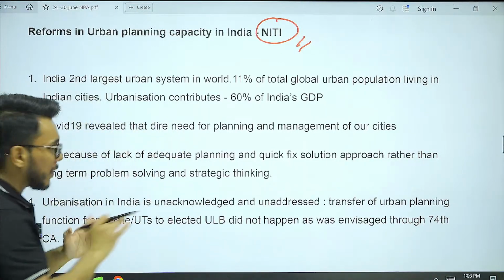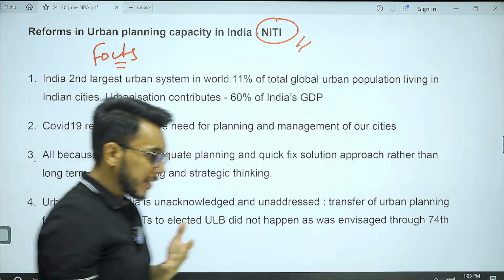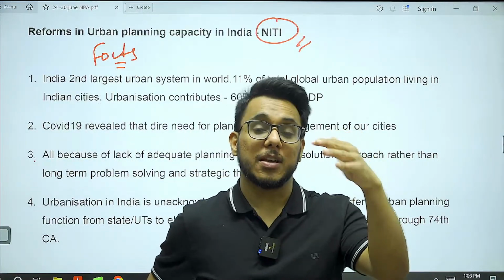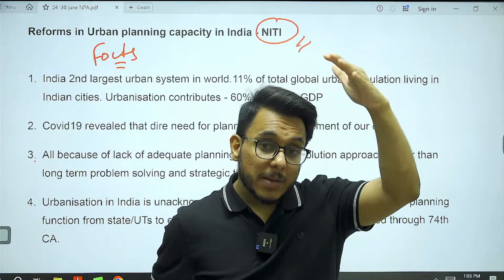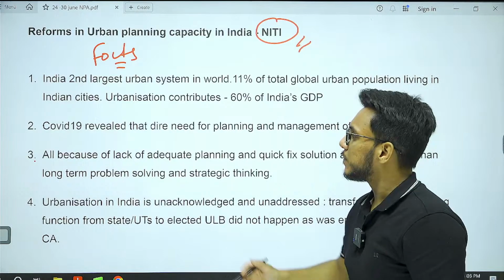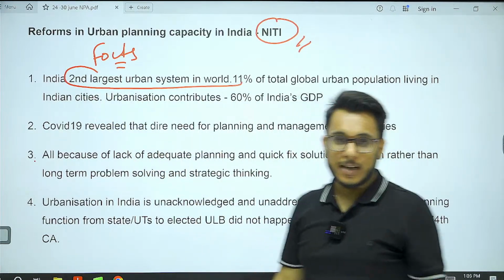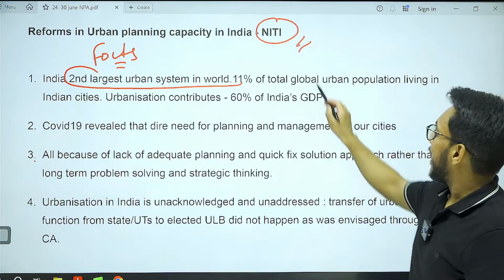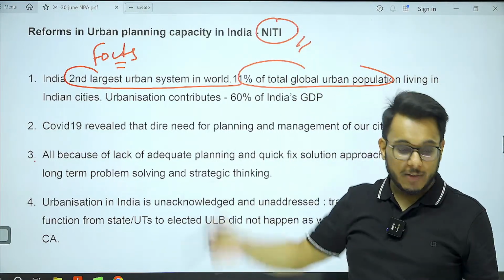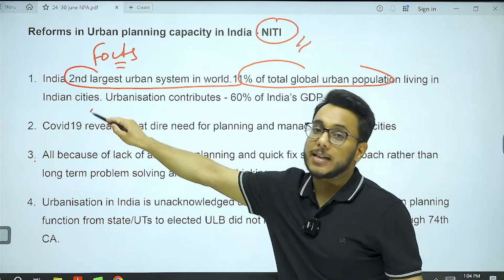First, when we talk about urbanization, there are certain facts you need to know. By that, you will understand how big urbanization is in India and the scale of urban flooding. According to Niti Aayog, India has the second largest urban system in the world. 11% of the global urban population lives in Indian cities.